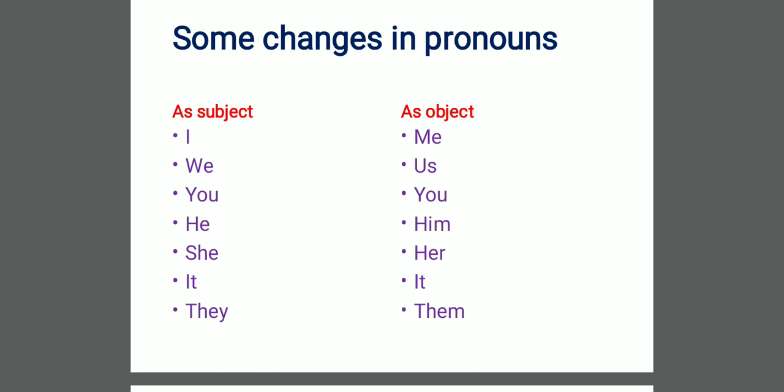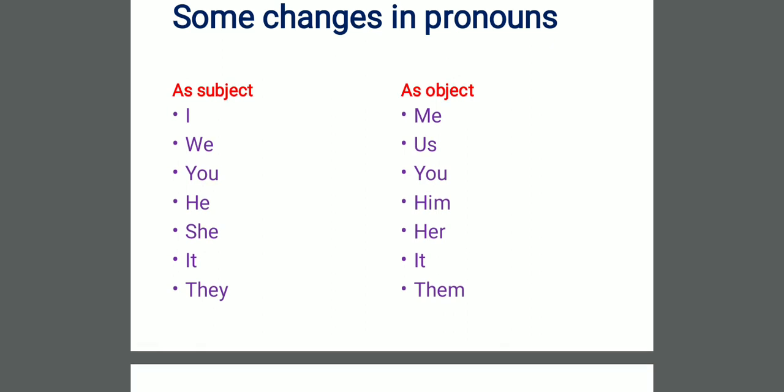When we use I as our subject and in passive voice we make it our object, then I is changed into me, we is changed into us, you remains the same in subjective or objective cases. He will be changed into him, she into her, it remains it, and they will be changed into them. This means the subjective case will be changed into the objective case.